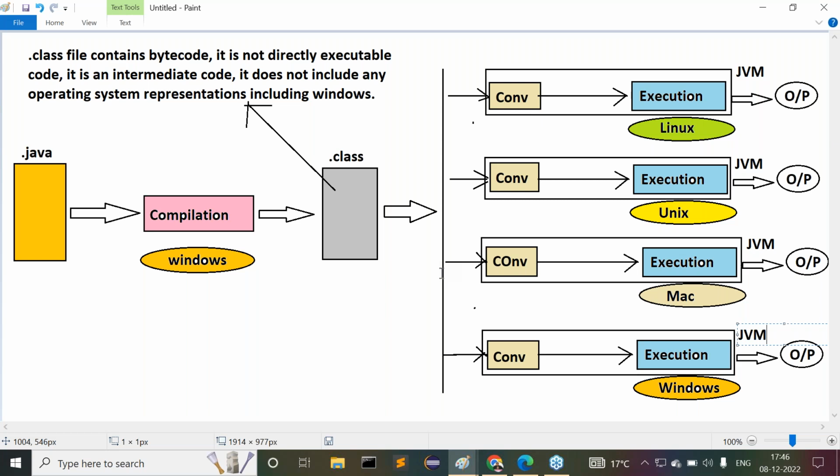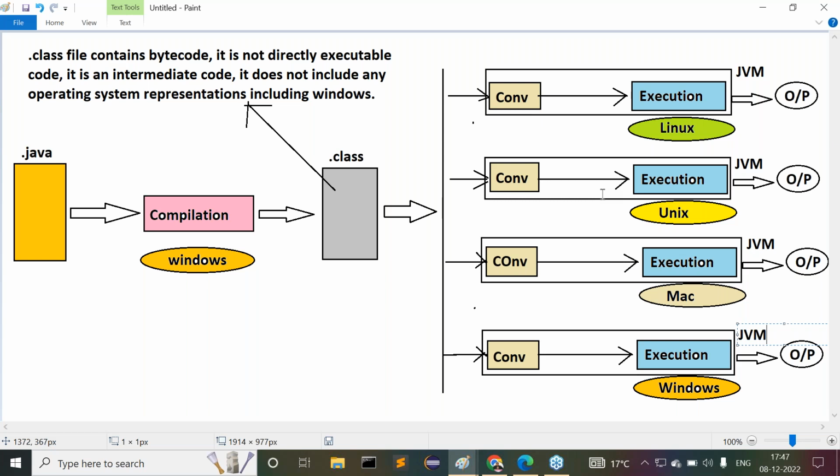In this overall execution process, how many times did we compile our program? Come on guys, is that only one time or multiple times? Only one time we compiled our program. But how many times did we execute our program? Multiple times we executed our program. Am I right or not? Compilation is only one time, but execution is going on multiple times.